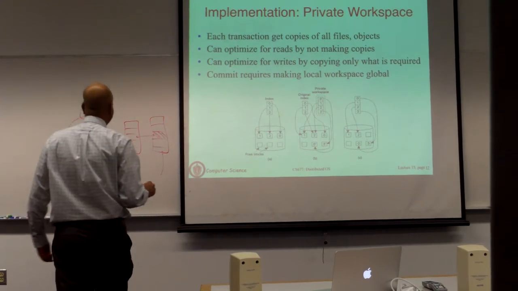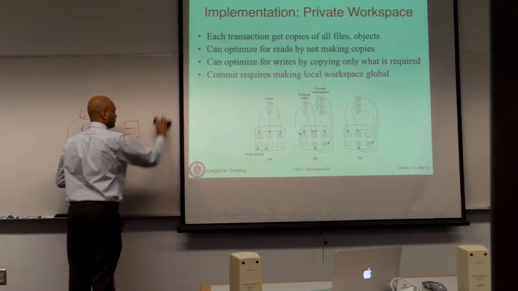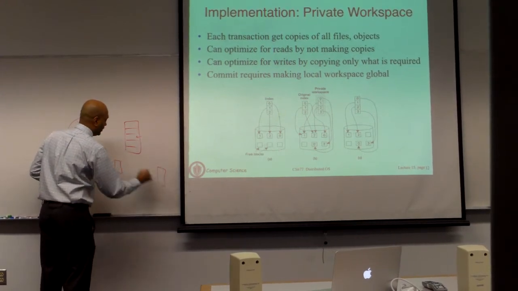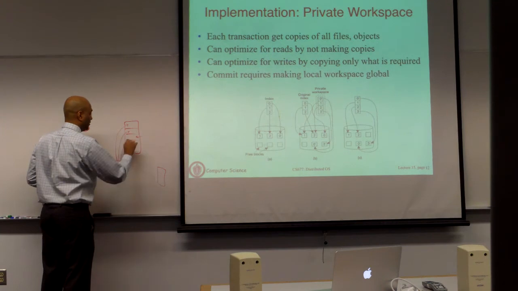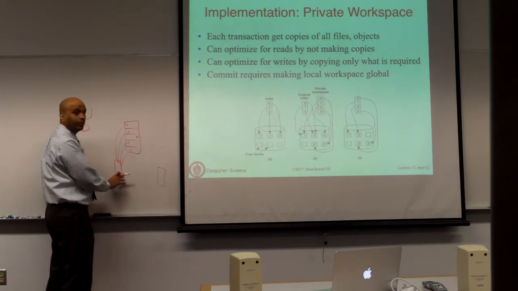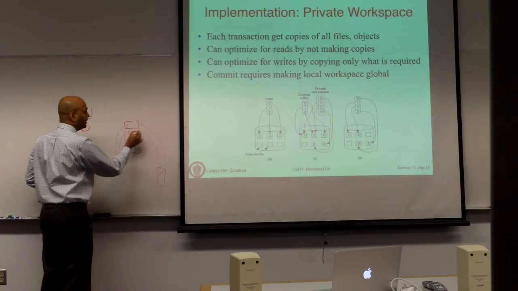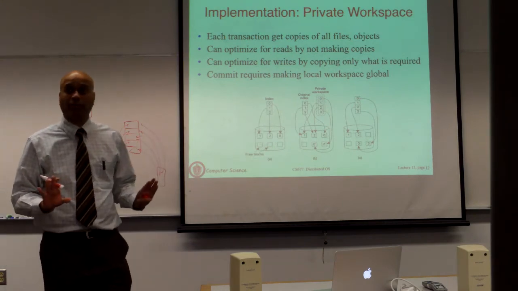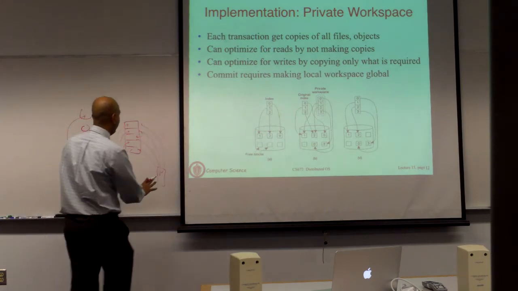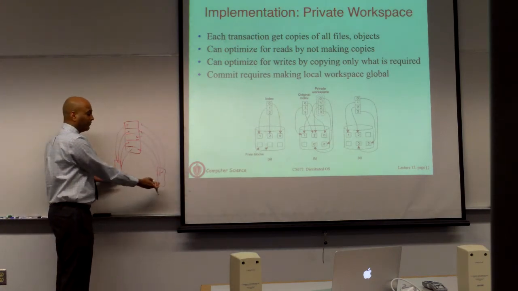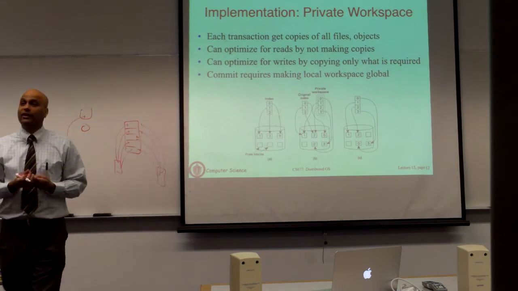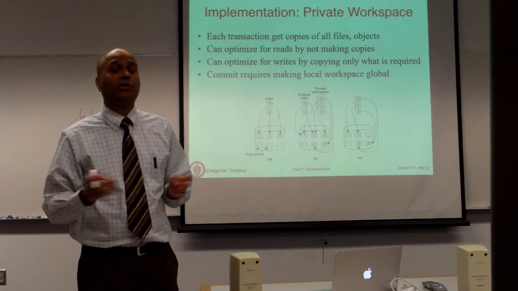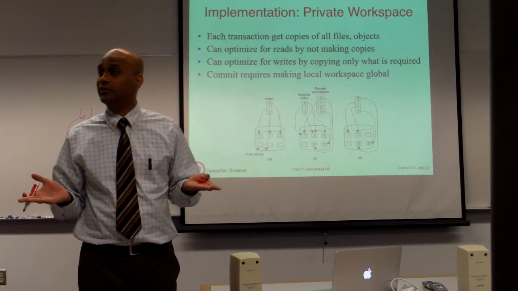The copy on write essentially says, let's make a virtual copy. Virtual copy says, I'm going to have an index or a set of pointers that point to the blocks of the file. When I make a copy, I simply make a copy of the index. So initially, those are pointing to the same block. So you haven't copied the data at all. Okay? You have two files. Okay, this is file A and file B. File B is a copy of A, but file B is simply pointing to the same physical data as A. And until B changes or A changes anything, there is no reason to make a physical copy. They are one and the same data.